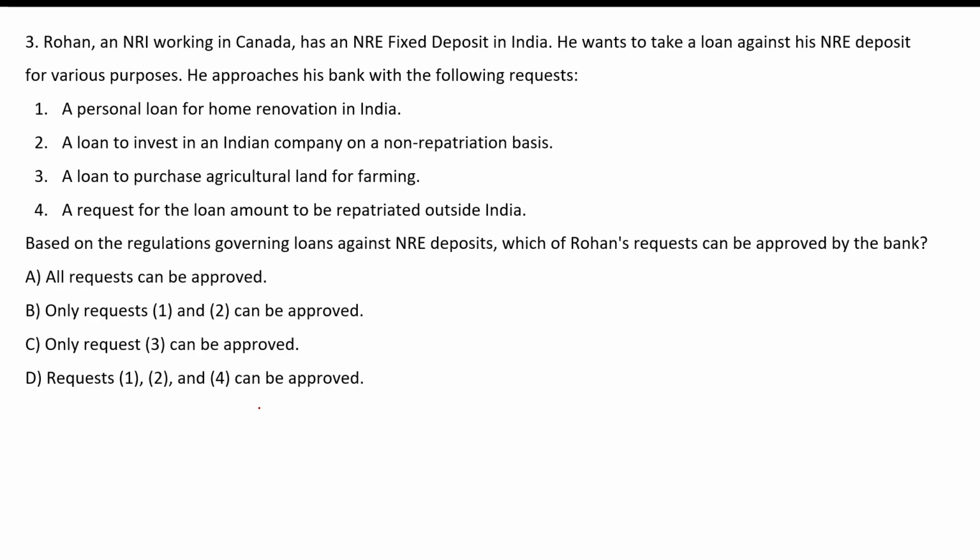Rohan, an NRI working in Canada, has an NRE fixed deposit in India. He wants to take a loan against his NRE deposit for various purposes. He approaches his bank with the following requests: a personal loan for home renovation in India. This request can be accepted. A loan to invest in an Indian company on non-repatriation basis. Yes, this can be accepted. A loan to purchase agricultural land for farming. No. A request for the loan amount to be repatriated outside India. Again, no. So only 1 and 2 can be approved. B is the correct answer for this question.